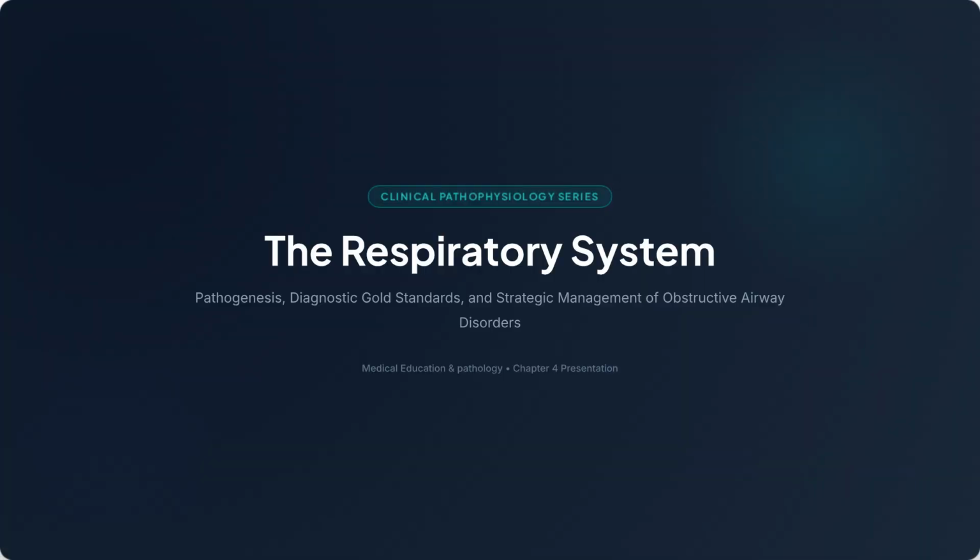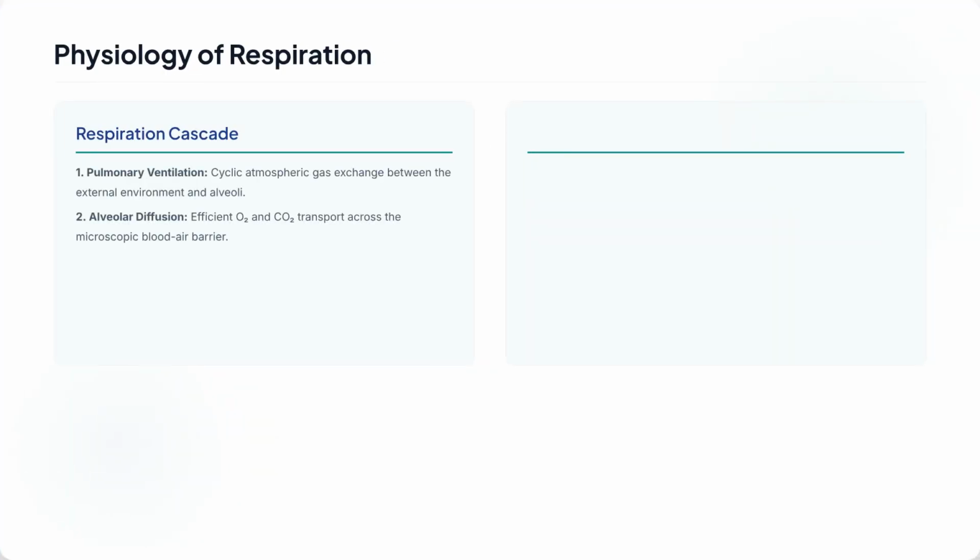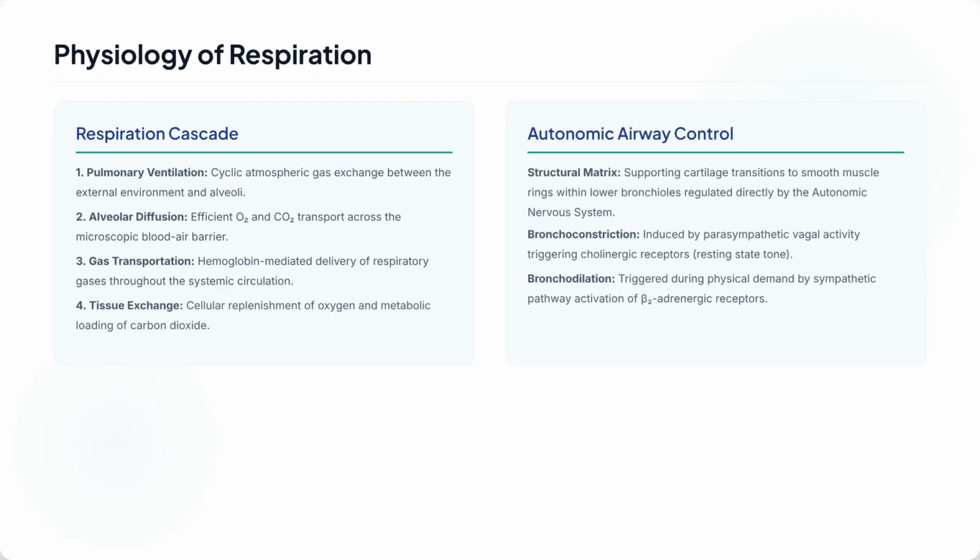Welcome to this video on the respiratory system, focusing on the pathogenesis, diagnostic gold standards, and strategic management of obstructive airway disorders. Respiration involves a cascade of events, starting with pulmonary ventilation and alveolar diffusion. Gas transportation delivers oxygen via hemoglobin, culminating in tissue exchange for cellular oxygen replenishment and carbon dioxide removal. Autonomic control ensures airway regulation through bronchoconstriction and bronchodilation.